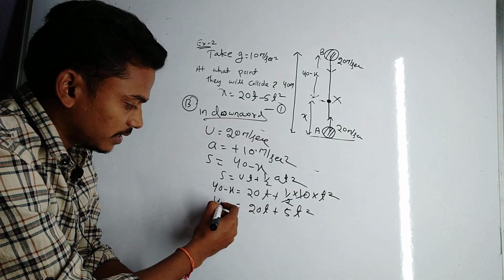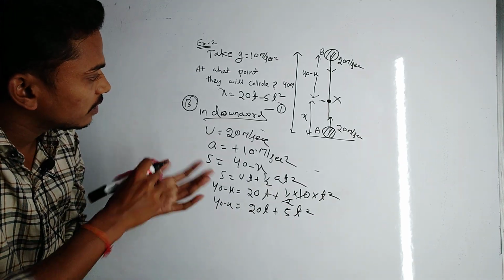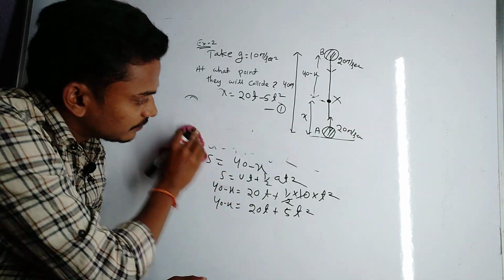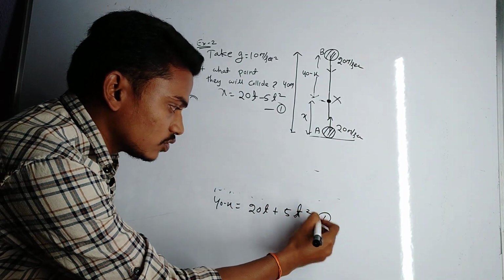So 40 minus x is 20t plus 5t square. Make it equation 2.